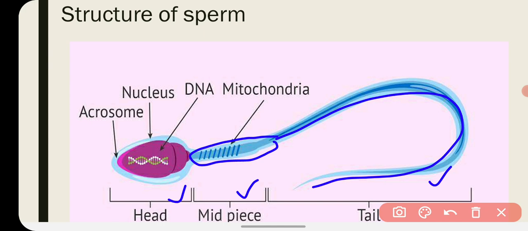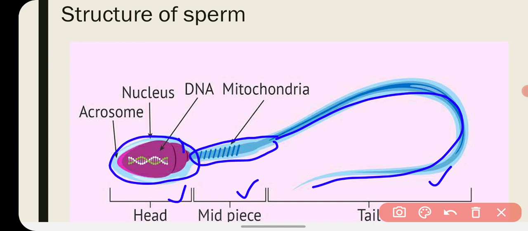It has so many mitochondria which are arranged in a very special manner, spirally. The mitochondria present in the middle piece are spirally arranged, and these mitochondria give the energy for the movement of the sperm. And above the middle piece there is a head region.